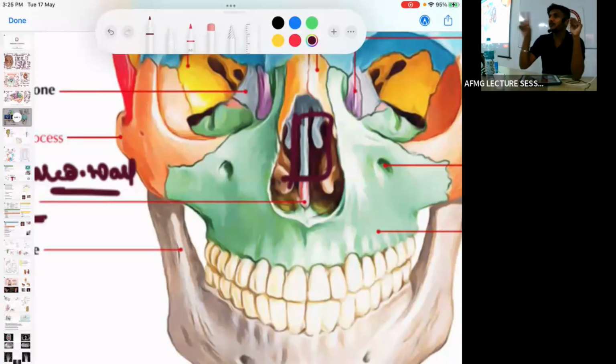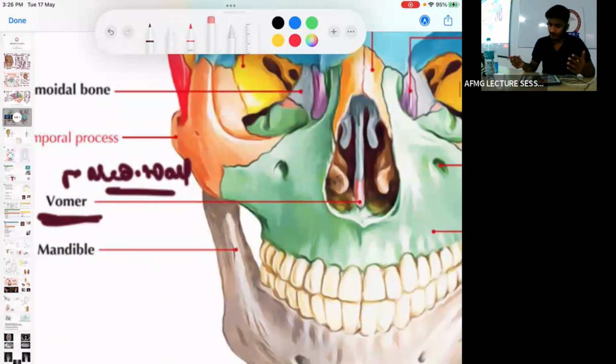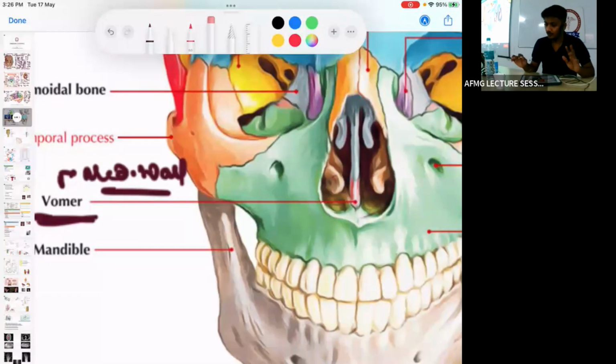So remember the 2 bones which form the medial wall of the nasal cavity. First is the vomer bone. Second is the perpendicular plate of the ethmoid bone. Apart from that, minor contributions come from the crest or spine of the frontal bone, crest of maxilla, and rostrum of sphenoid. But the major contribution is from the vomer and the perpendicular plate of the ethmoid bone. And the main cartilage is the septal or quadrangular cartilage.